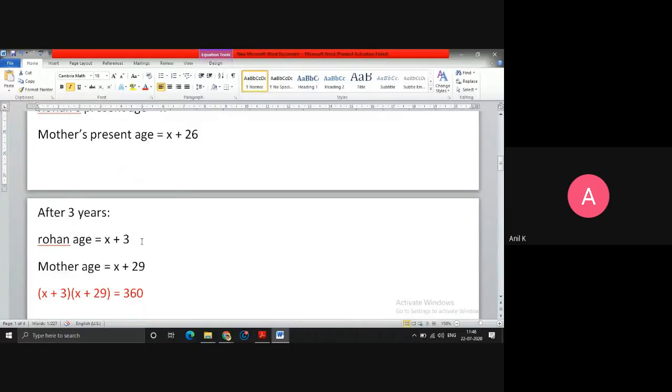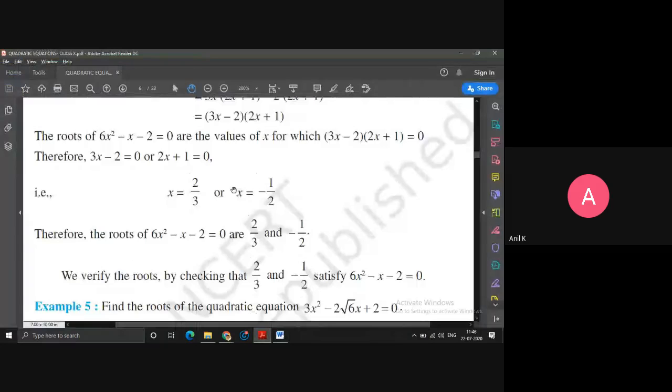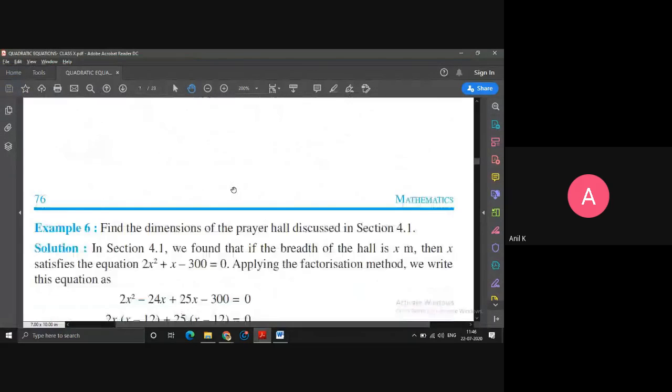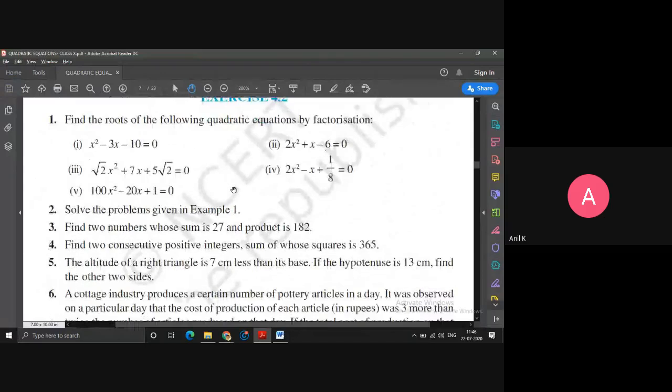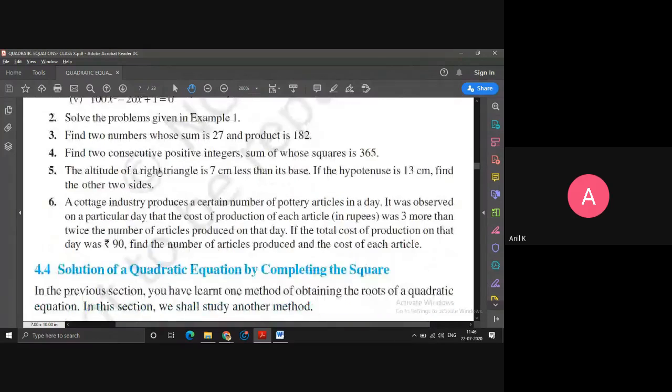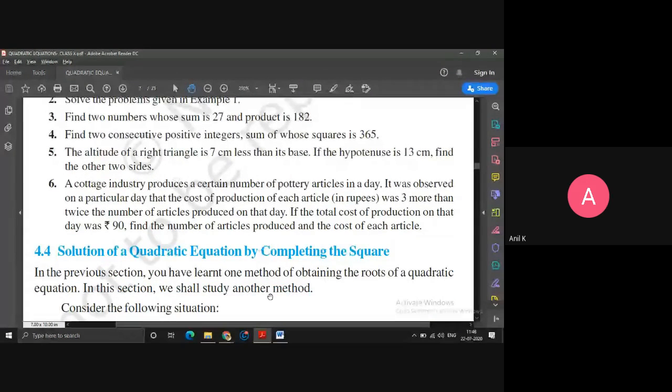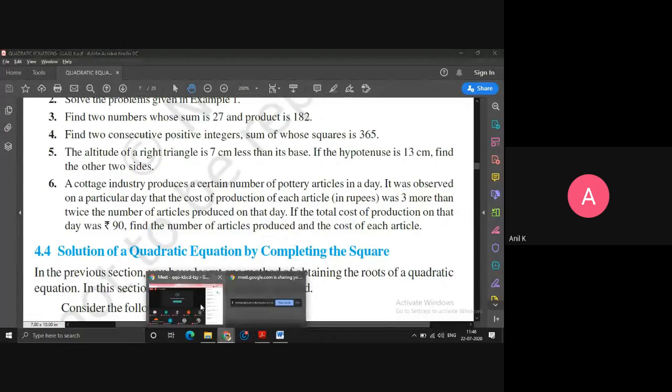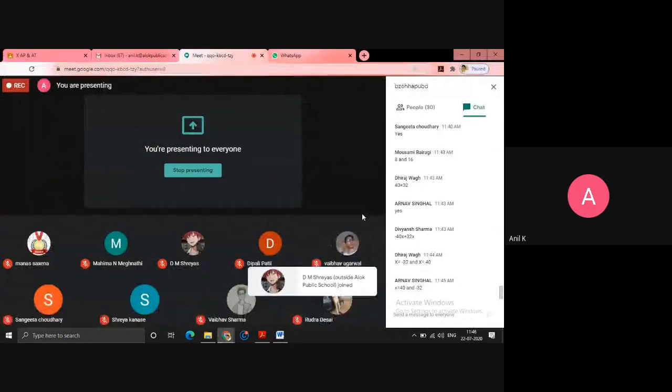Or if you are willing to go further, there are example questions. 5.2. Find the roots of the following quadratic equations by factorization. There are plenty. Maybe in the root questions you may feel some difficulty. I'll explain in the next video. If somebody knows, you can try it out. Okay. So till now, the things I explained are understood.